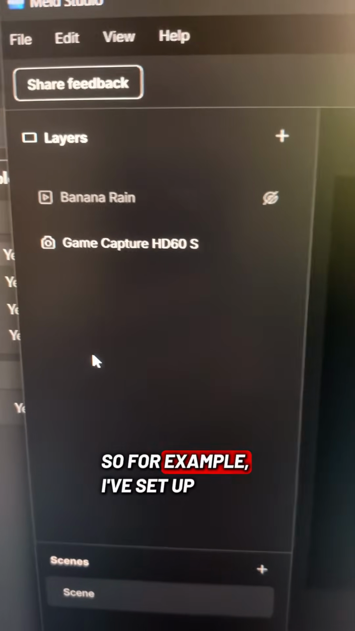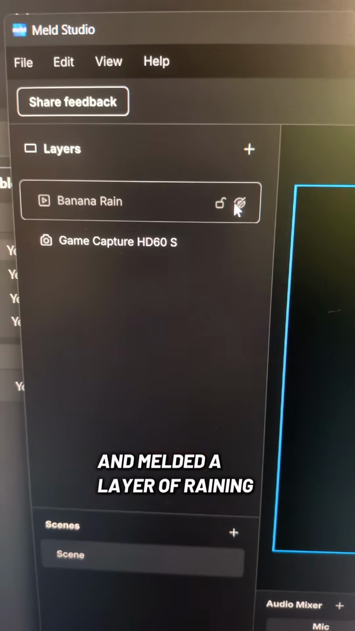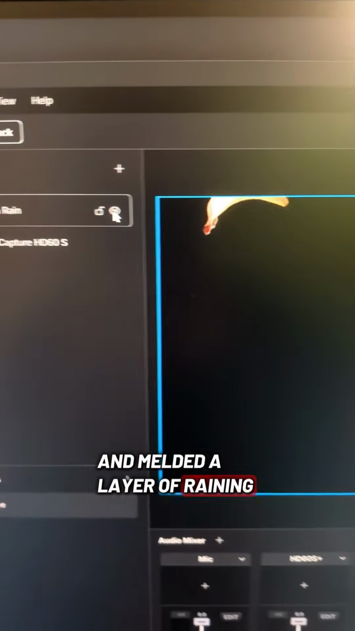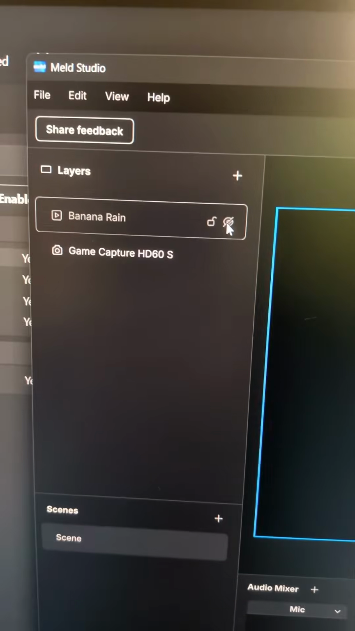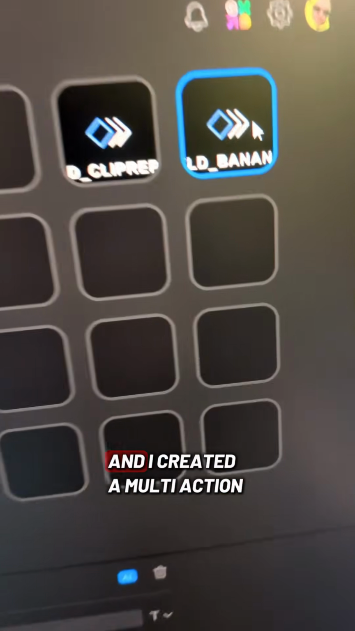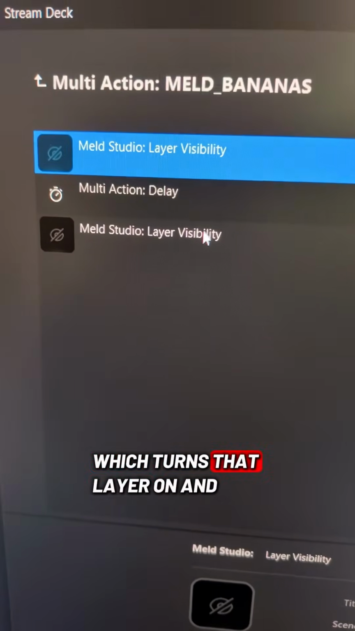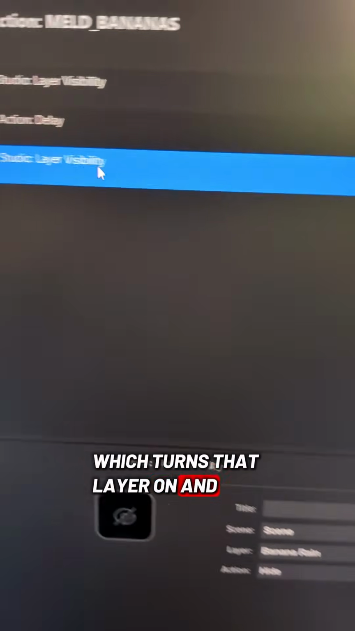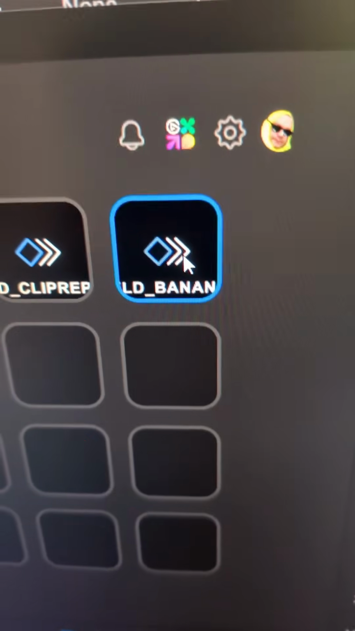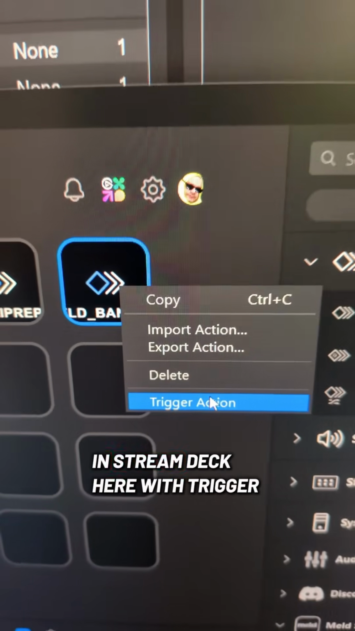So for example, I've set up in Meld a layer of raining bananas. I'm going to turn that off now. Then I created a multi-action button which turns that layer on and off after 5 seconds. I can press the button directly in Stream Deck here with trigger action, and it has enabled the visibility of that.